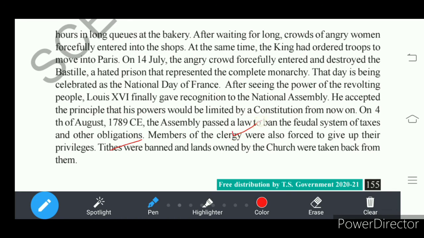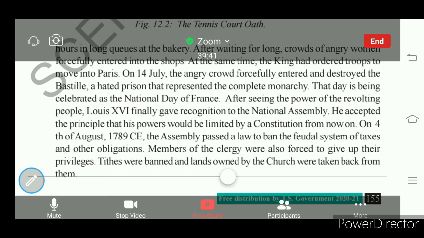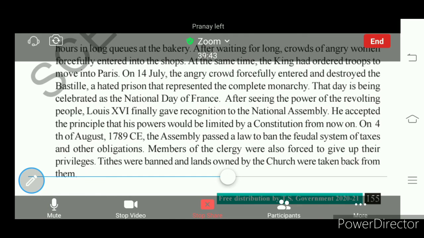Then the clergy were not allowed to impose taxes. The feudal system was banned. Feudal lords were not allowed to collect taxes from the third estate people, understand? This is the success of the parliament and third estate people in France, understand? In this way, they succeeded in limiting the powers of the king, understand here?